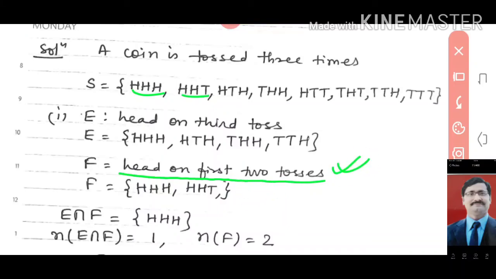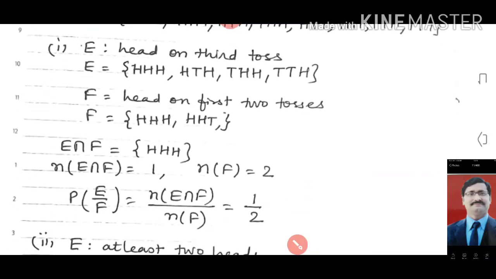Now we have to find the intersection of E and F. What is the intersection of E and F? Intersection means the common elements in E and F, which is only one element, HHH. You can check, the others are not the same. So E intersection F is one element, HHH.